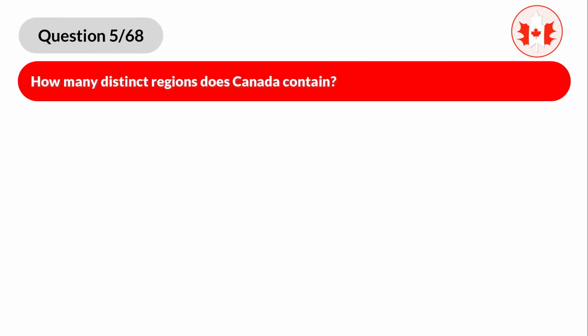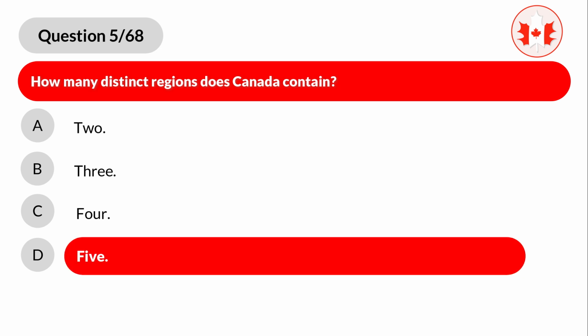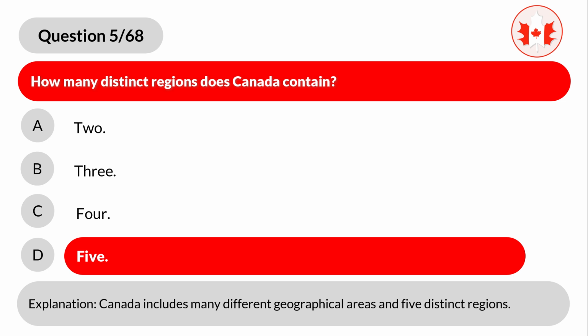Question 5. How many distinct regions does Canada contain? A. 2. B. 3. C. 4. D. 5. Correct answer is D. 5. Explanation. Canada includes many different geographical areas and 5 distinct regions.